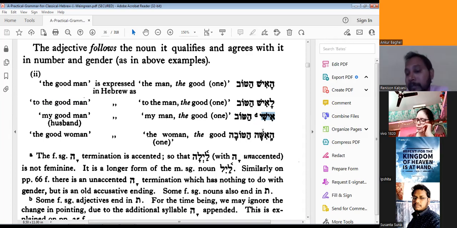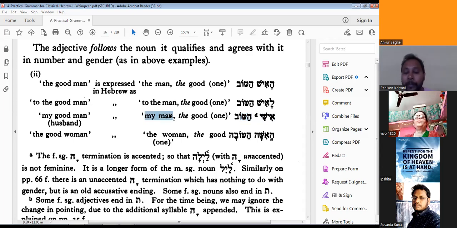Yes, right, Isi. Because under the sin also there is a hiriq, there is an I, and that's why we should pronounce Isi. Isi hatov. Actually, the meaning of Isi is my man.